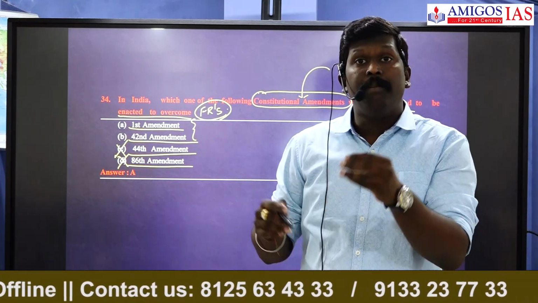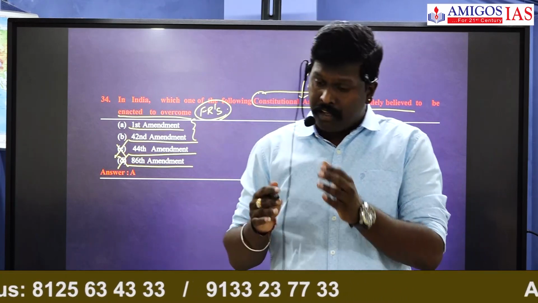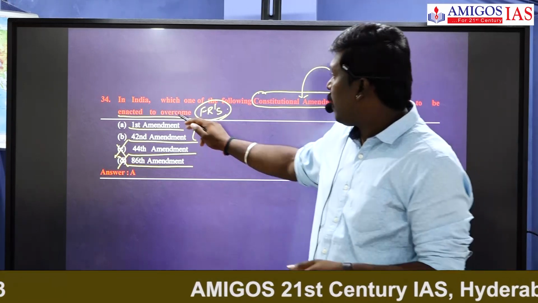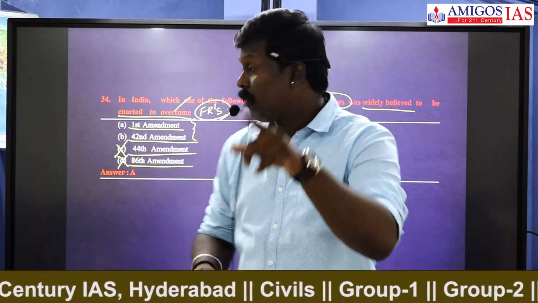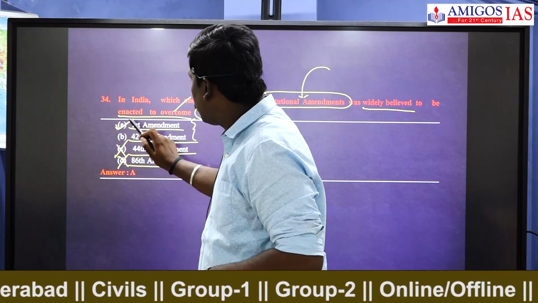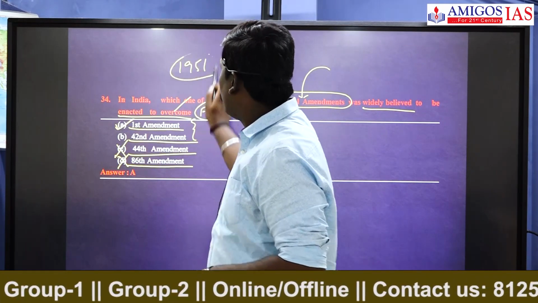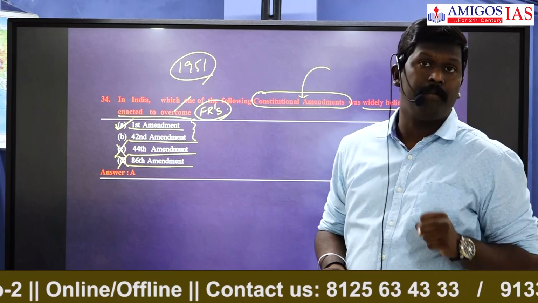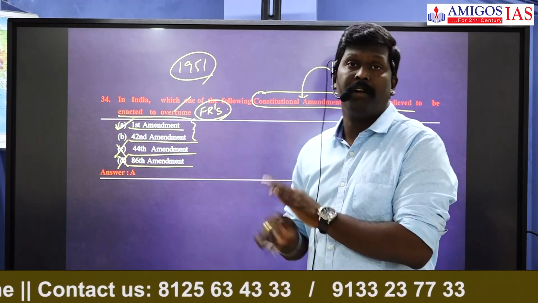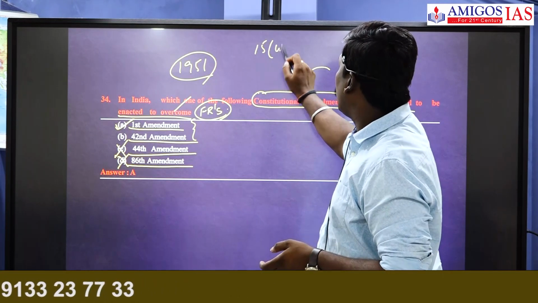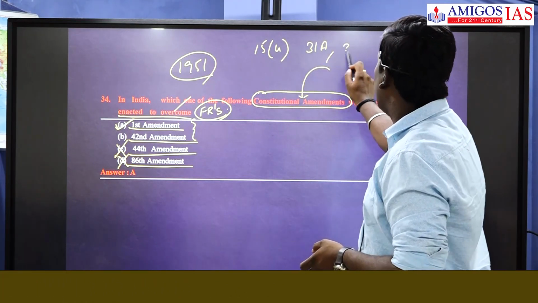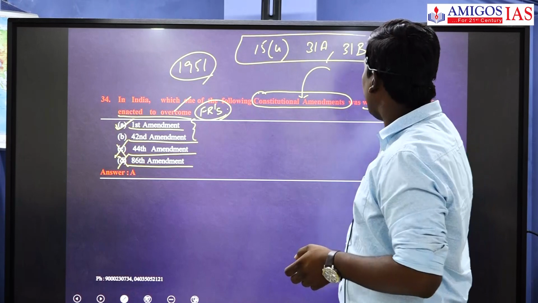Although we call the 42nd Amendment Act the mini constitution of India, yes, that amendment brought certain changes and clarifications and also overcame certain limitations over fundamental rights. But it was the First Constitutional Amendment Act in 1951 which actually brought certain limitations and overcame the fundamental rights and gave clarity, inserting Article 15 Clause 4, Article 31A, 31B, right to property.